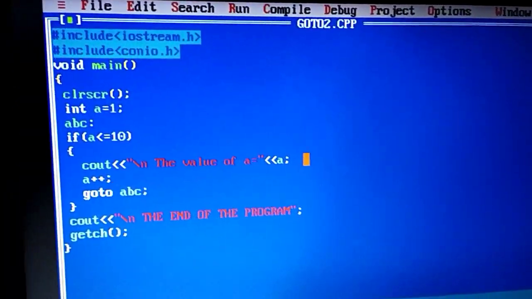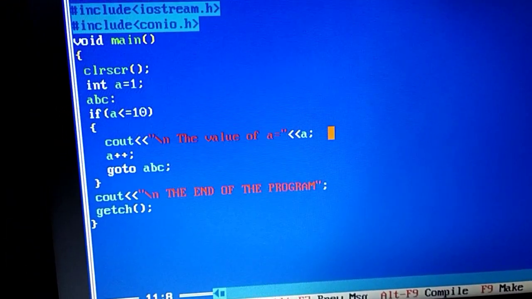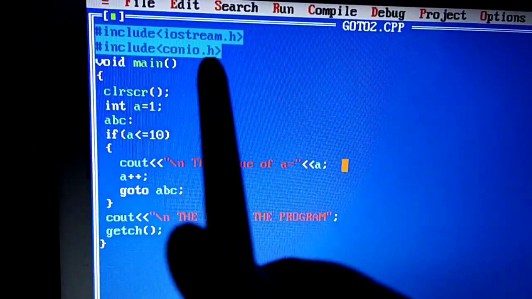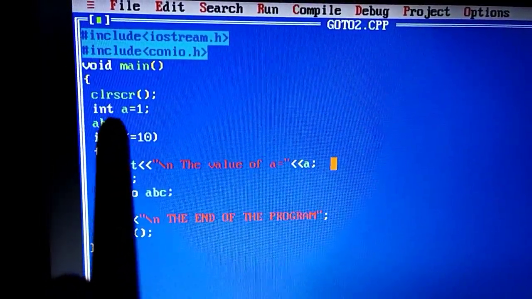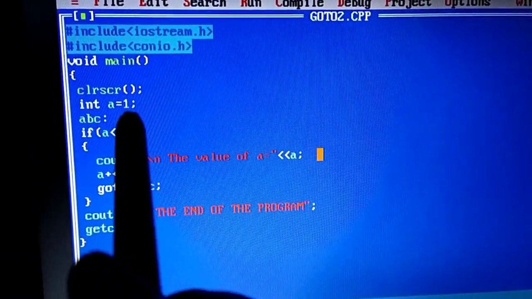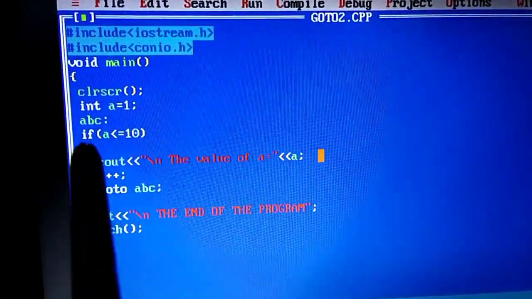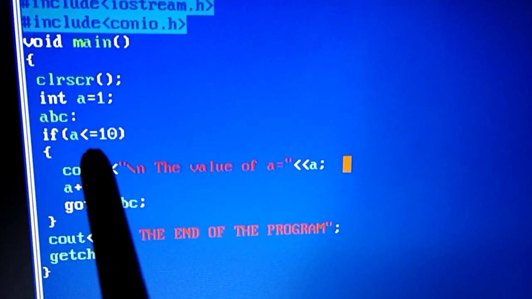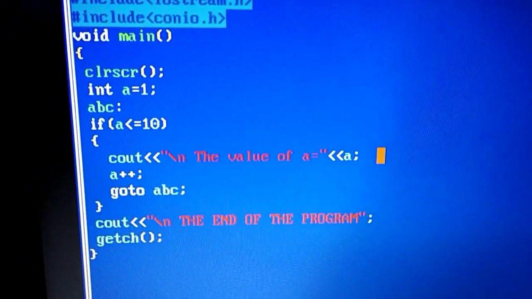Yes, in the second program you will see I wrote a program related to the go to statement but with a backward jump. After I use the header file, then the main, inside the main, clear screen, then I declare one variable a as integer, and the initial value of a is 1. Then next over here I have the label ABC. Can you see? After that I have the if